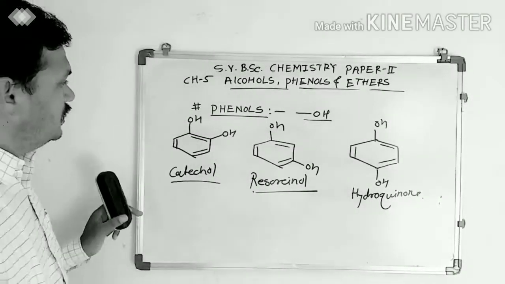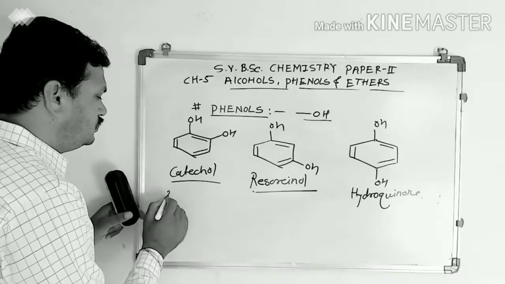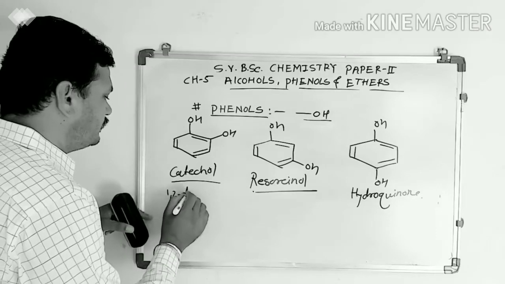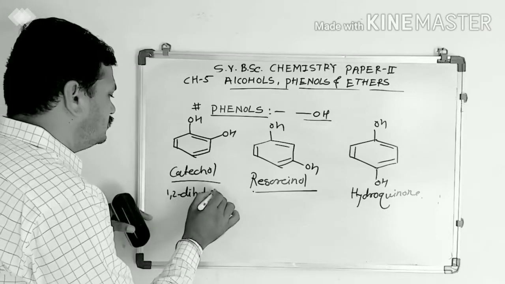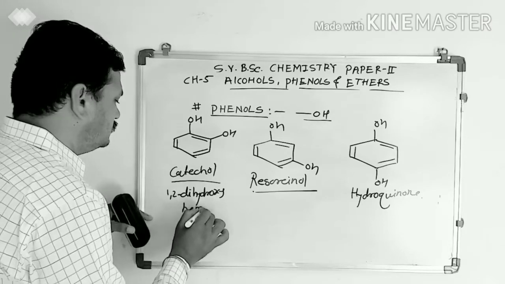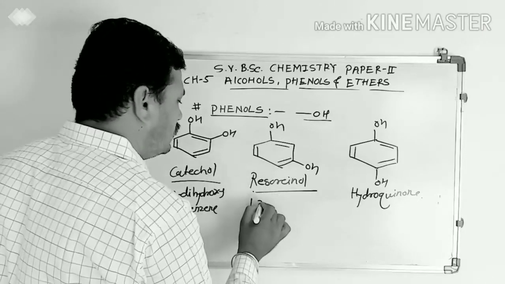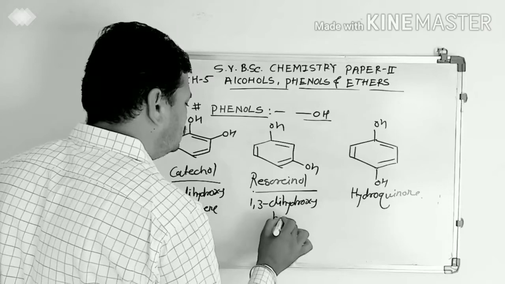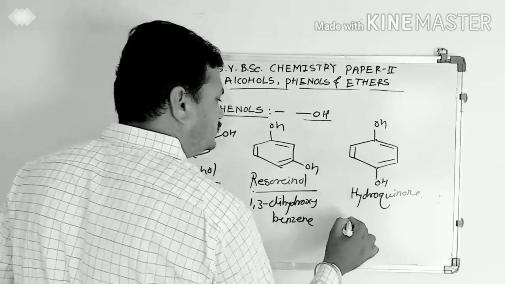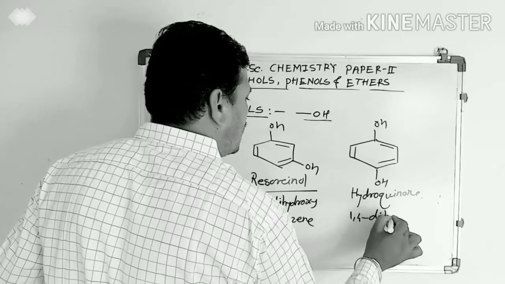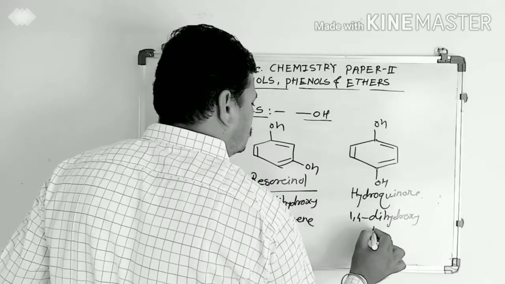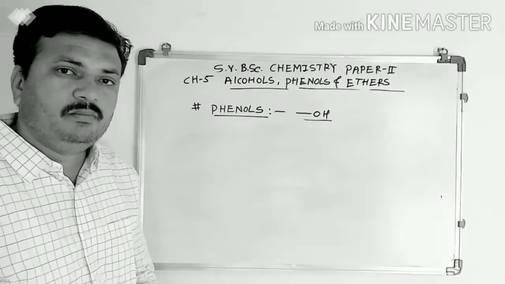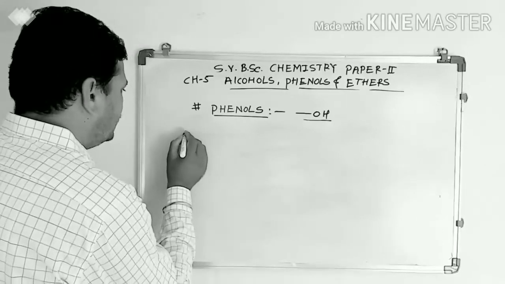We can also give the number to this compound. It is 1,2-dihydroxybenzene. It is 1,3-dihydroxybenzene. It is 1,4-dihydroxybenzene. Okay. We can also give numbers to these phenol derivatives like this.